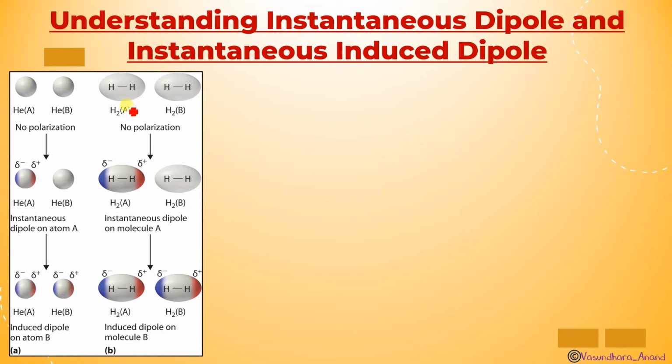Okay, a similar example, H2. No polarization over here, no plus minus charge, but for an instant it got the plus and minus charge because of this electron movement. Due to which in another instant, it has induced the opposite charge on the other molecule, and this is called induced dipole on molecule B.